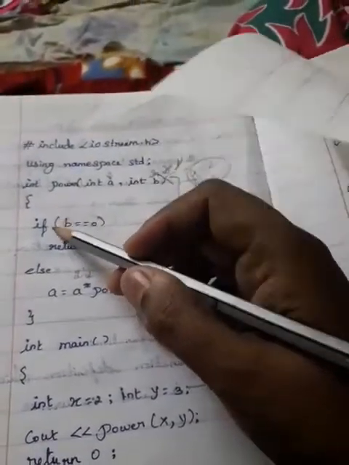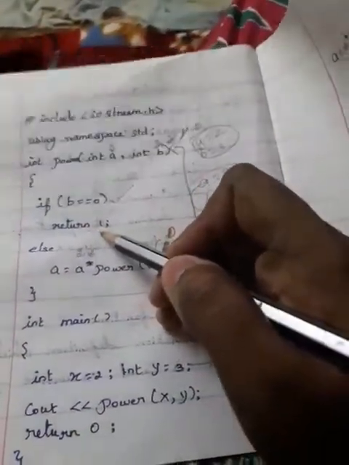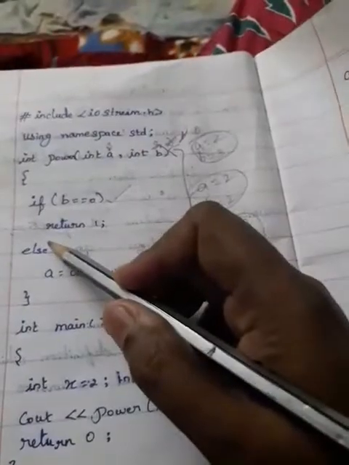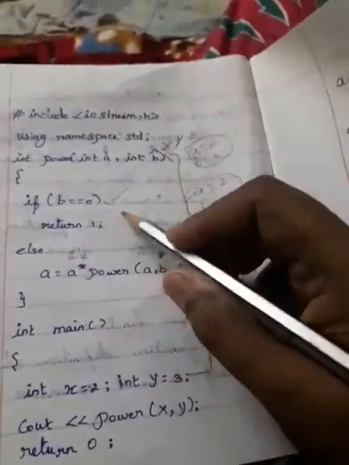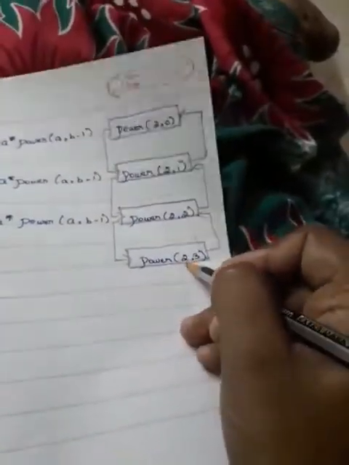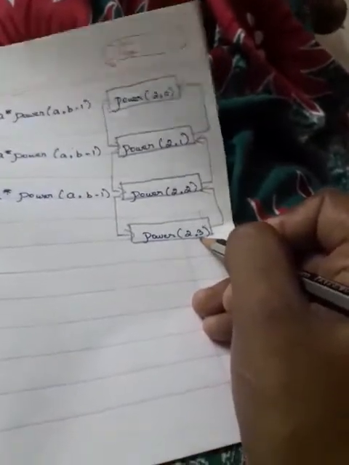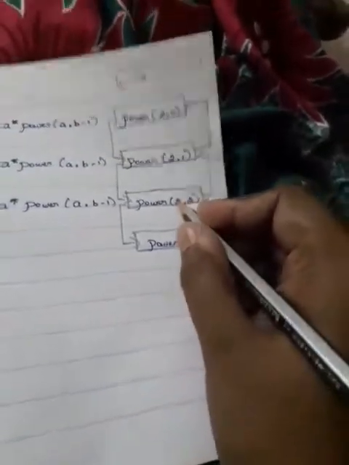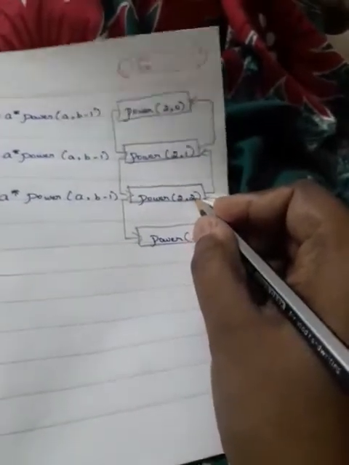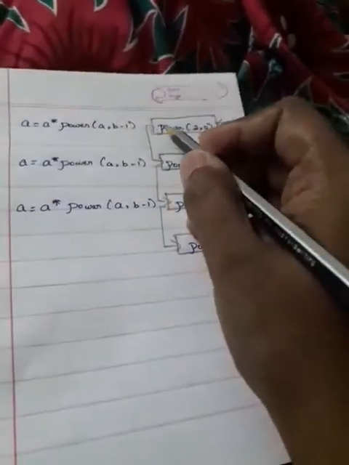Again it checks the condition: if b equal to 0? Yes, this condition becomes true. So it returns the value 1. It cannot move to the else condition, it returns the value 1. So how will it work? See here, in power, first we assigned 2 comma 3, that is the a value is 2 and the b value is 3. Then the a value is 2 and the b value becomes 2. Again this process continues, because this is a recursive function.